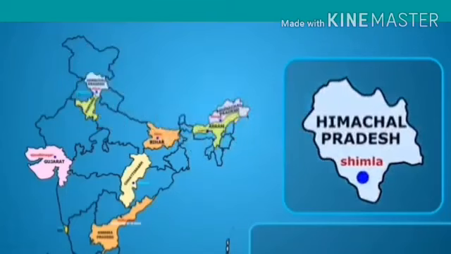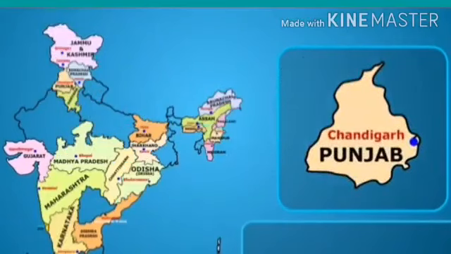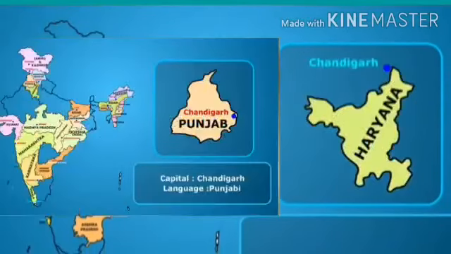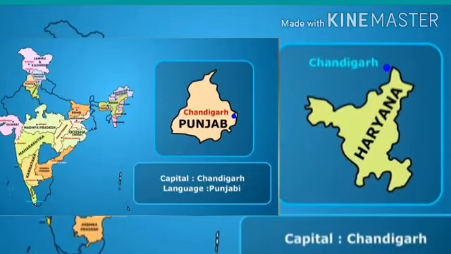Let's discuss Himachal Pradesh. Shimla is the capital of Himachal Pradesh. It is located below Jammu and Kashmir. Then Punjab and Haryana. Chandigarh is the shared capital city of both Punjab and Haryana. Let's see Uttarakhand.